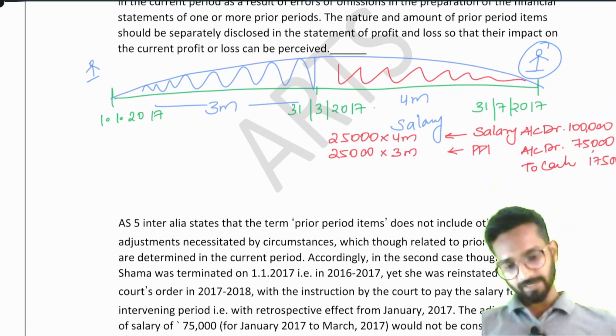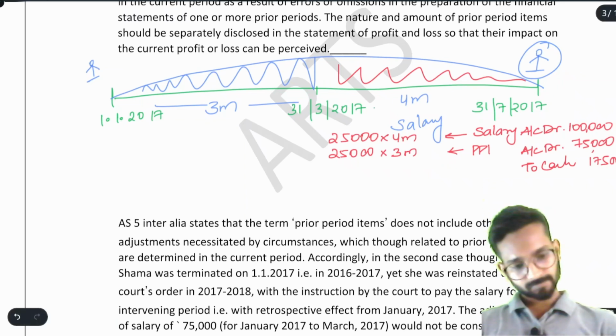So now what will we write here? See, I will just shift this.